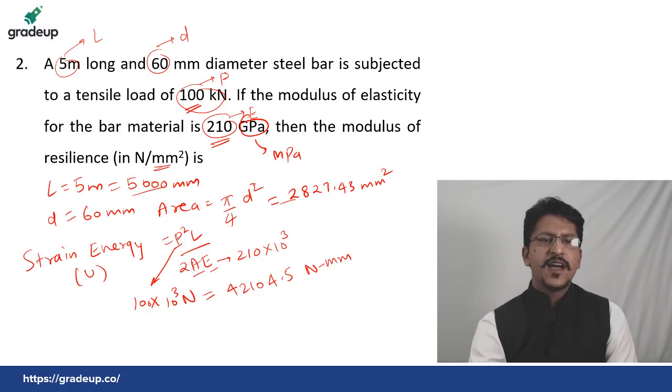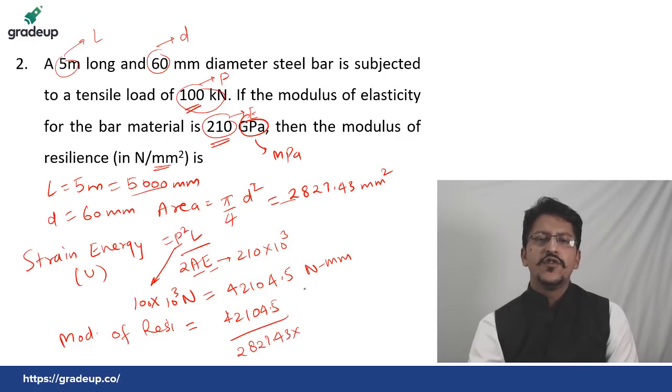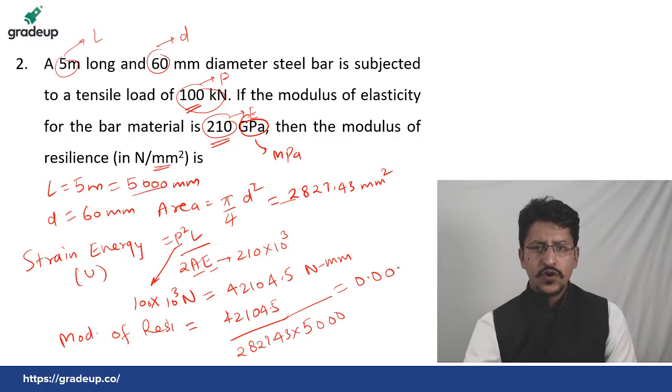And then finding out the modulus of resilience. The modulus of resilience you can find by strain energy, 42104.5, divided by the volume, which is area 2827.43 into length 5000. You will get this value as 0.002978 and the unit will be Newton per mm square.